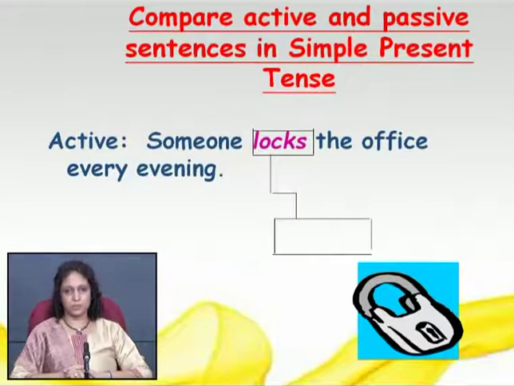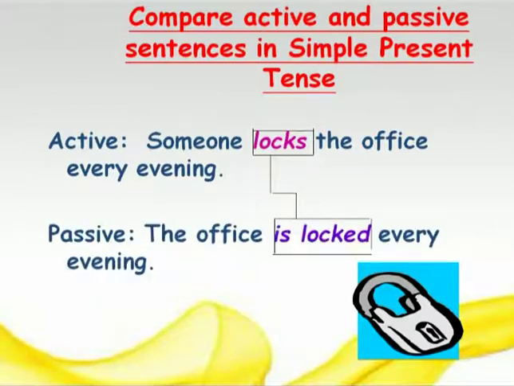That is, the office becomes the subject here, and locks is the verb of simple present tense. So we will use is, am, are plus past participle to make the verb passive. So here you can say that the office is locked every evening. Right? The office is locked every evening.